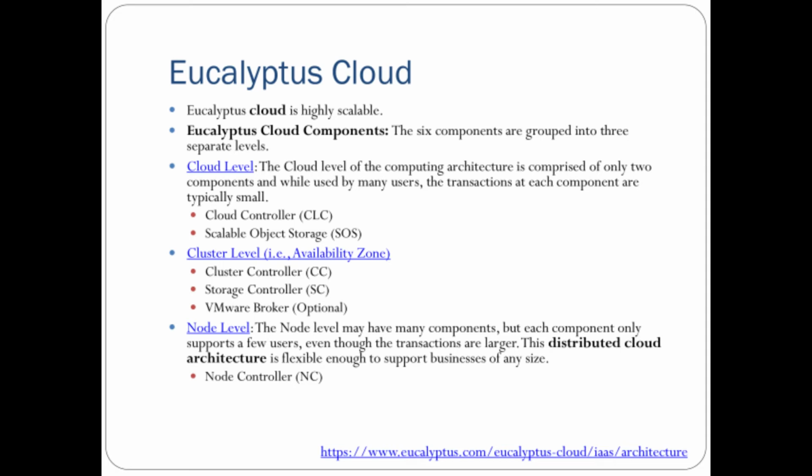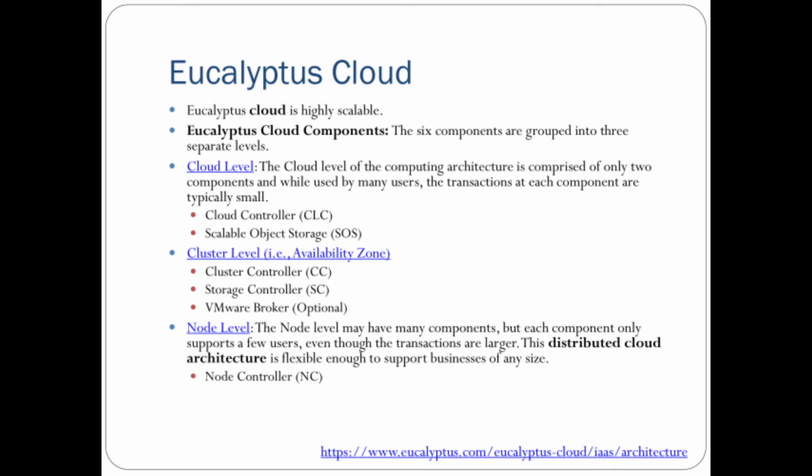So this VMware broker component creates different images for different machines and for different software that are required. Then the node controller is responsible for hosting many virtual machines and running processes on the infrastructure as a service provided by Eucalyptus. So these are all the features provided by Eucalyptus.